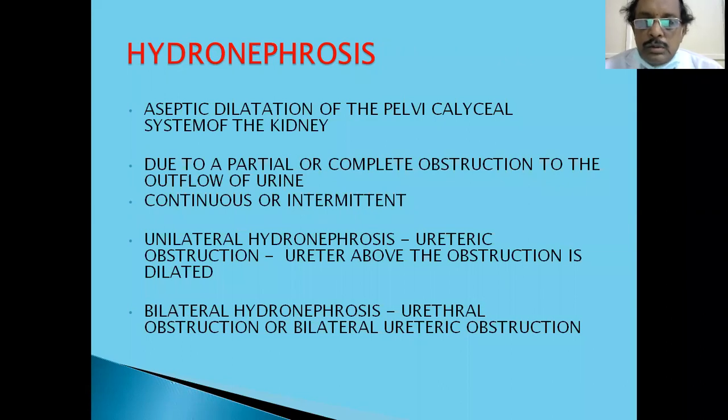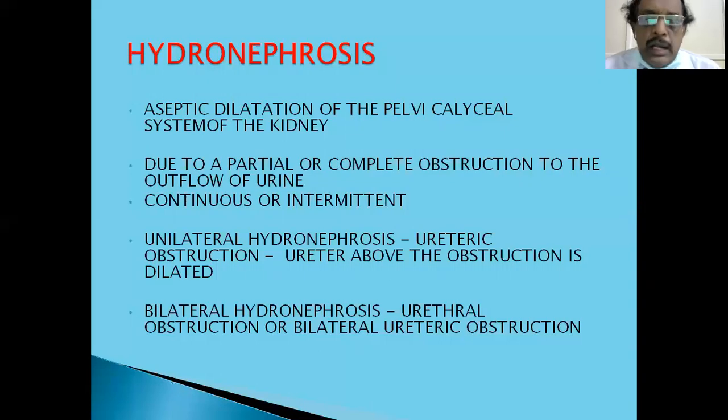It is either due to a partial or complete obstruction to the outflow of the urine, the obstruction being either continuous or intermittent. So this is the definition of hydronephrosis: aseptic dilatation of the pelvicalyceal system due to partial or complete obstruction to outflow of the urinary tract, either continuous or intermittent. All these things are important. Aseptic dilatation, partial obstruction, complete obstruction, continuous obstruction, or intermittent obstruction. Then only it is called hydronephrosis.